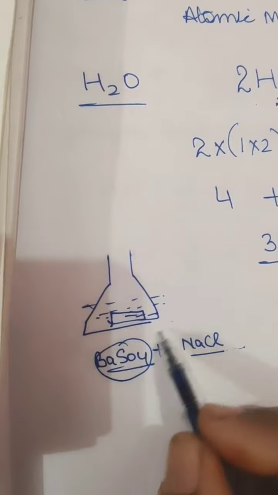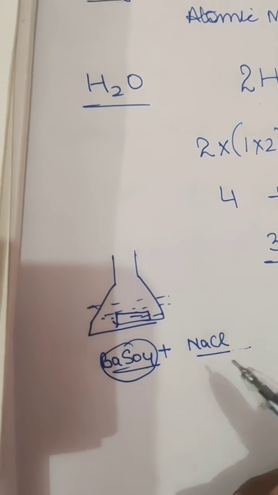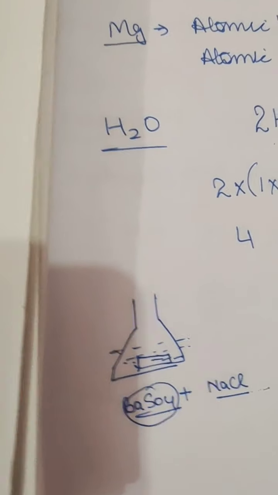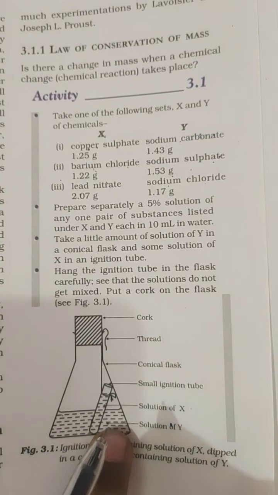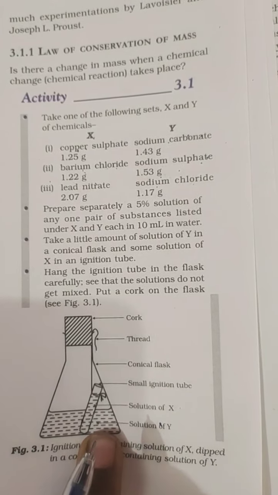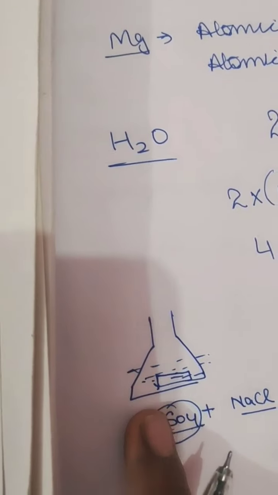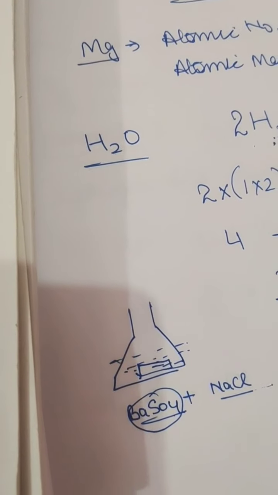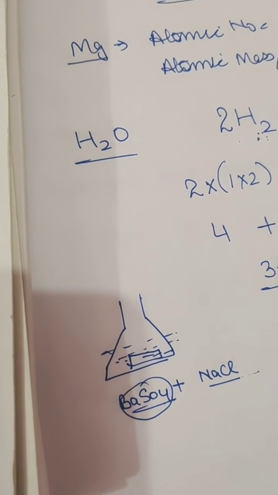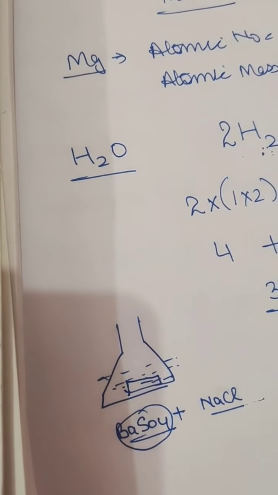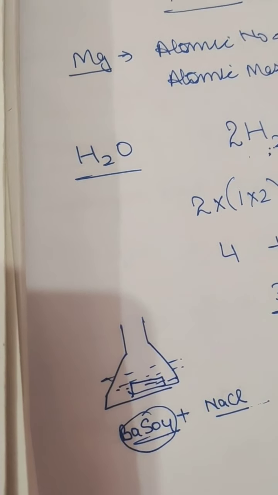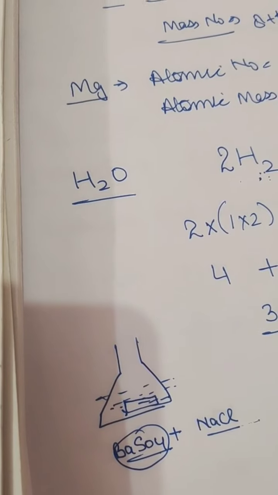So when this mixture is formed, we'll weigh it again. We will find that there is an equal weight. The weight of these two when they weren't mixed was the same, and when they are mixed the weight is the same. That means it happens because of the law of conservation of mass, that in any chemical reaction the mass of the reactants and the products remains constant.